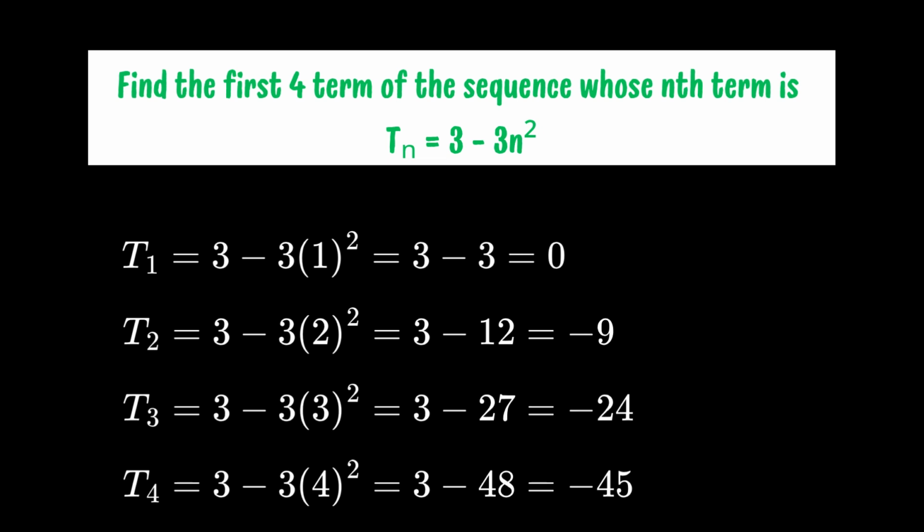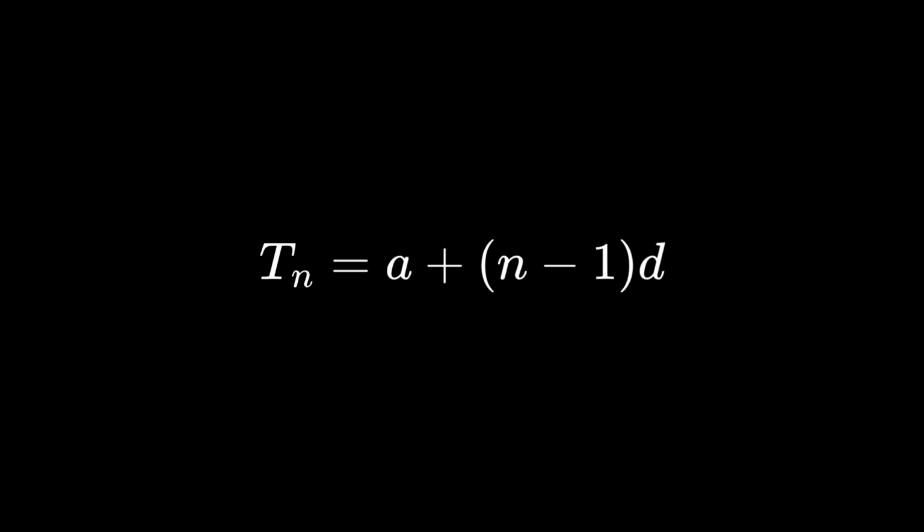third and the fourth. Now that we understand sequence, let's zoom into one powerful type, the arithmetic progression, or AP for short. So what is arithmetic progression? It is a type of sequence generated by repeated addition or subtraction of a constant number to a term.